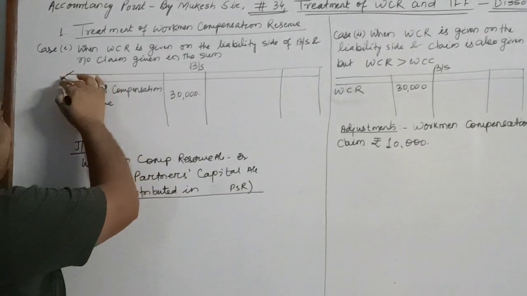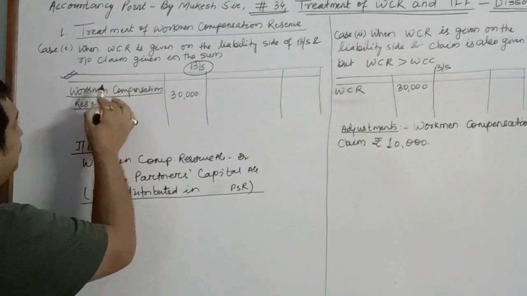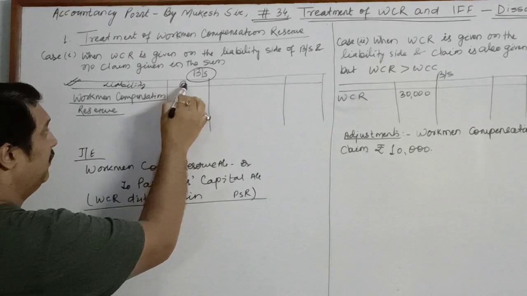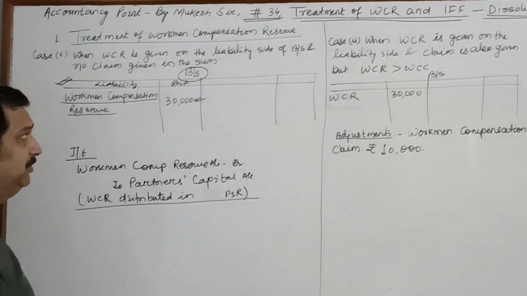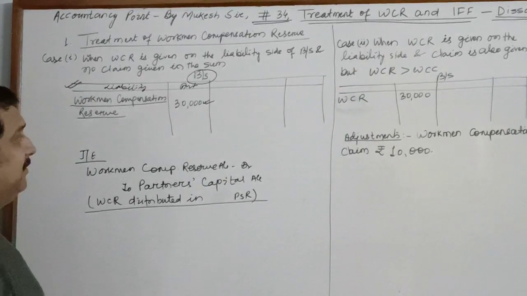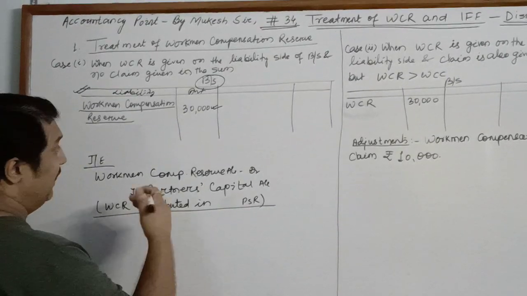Now let us take an example. Suppose this balance sheet is given and workmen compensation reserve is given on the liability side of your balance sheet related to rupees 30,000, but there is no claim given. So in that case, you will pass the entry if there are two partners.